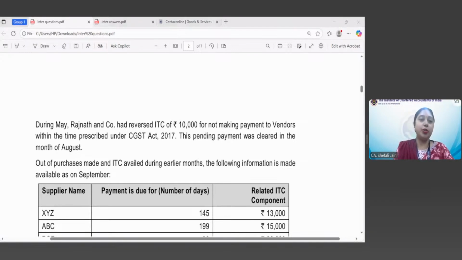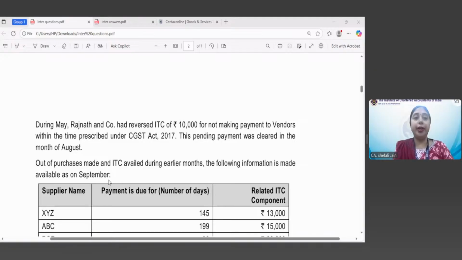Yes, okay, Kushi, that was the answer to the earlier questions. Now you have answered it correctly. Astha, what is the correct answer? What is the time limit? Any answers to the time limit within which the supplier has to receive the payment, or the recipient has to make payment to the supplier?